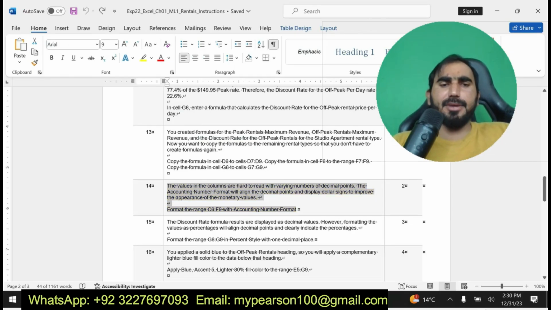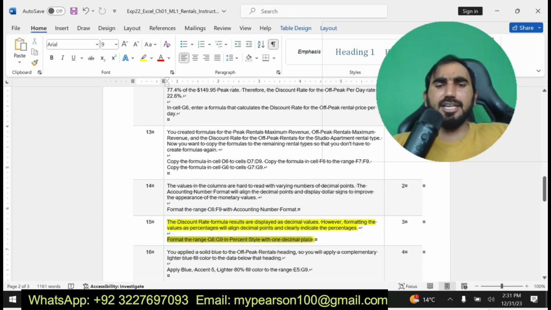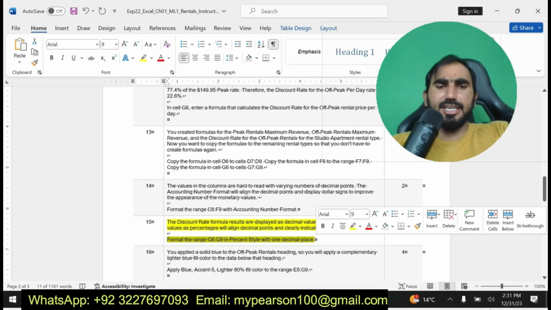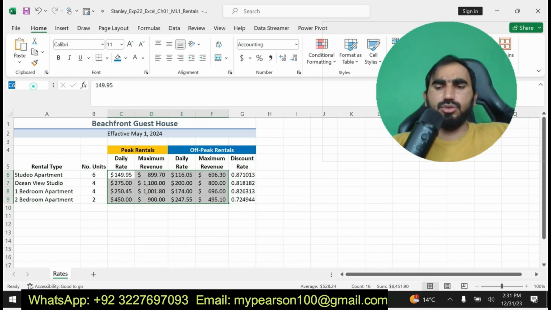Now I am going to move on to my next step. My next step is step number 15. Format the range G6 to G9 in the percent style with 1 decimal. Okay, here you can see, now I am going to solve step number 15. Format the cells G6 to G9 in the percent style with 1 decimal.